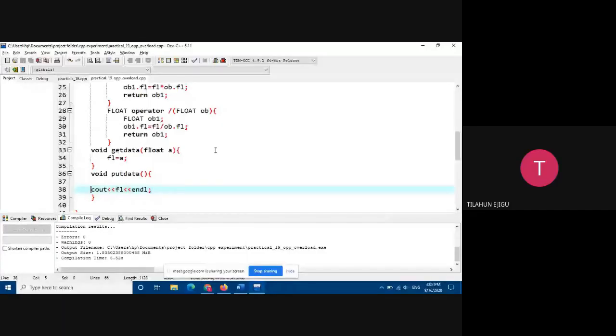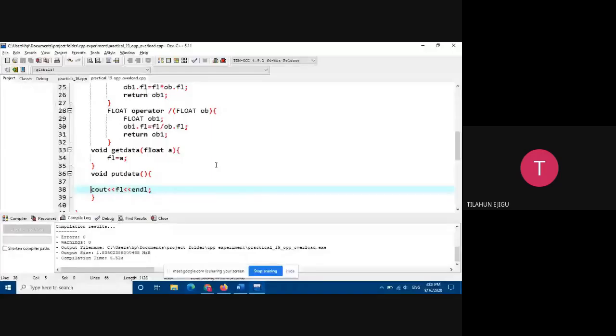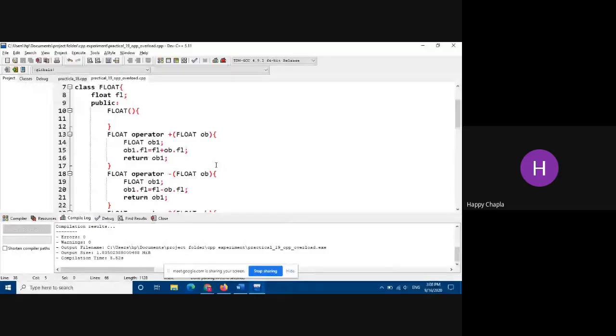Okay, just wait, because I can't see your Dev C screen. Still your output screen is visible. Please close your output screen. Yeah, okay, ma'am. I can see. Okay, now scroll up. Just wait. Due to the network issue, it will work slowly. It is working slowly. So now just wait. Okay.